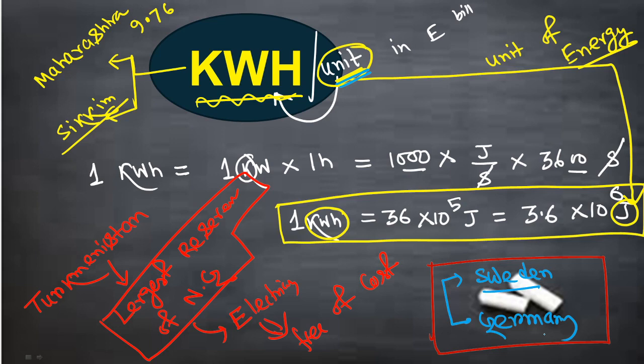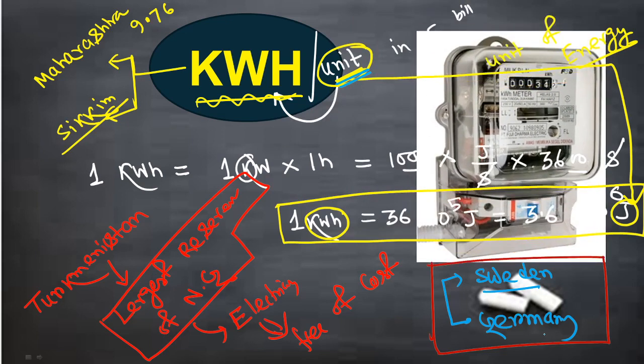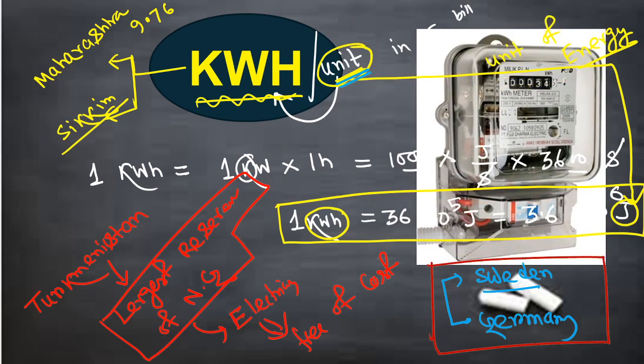So this is all about kilowatt hour. And in the home, whatever reading is coming in the meter box is nothing but kilowatt hour, or it comes in units. They are the same actually.